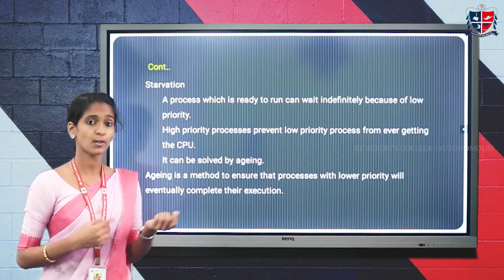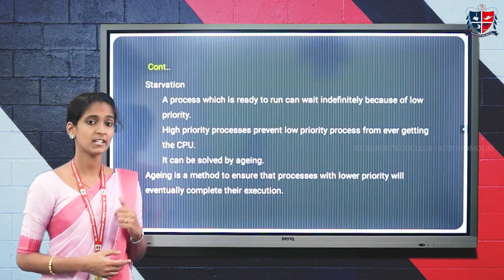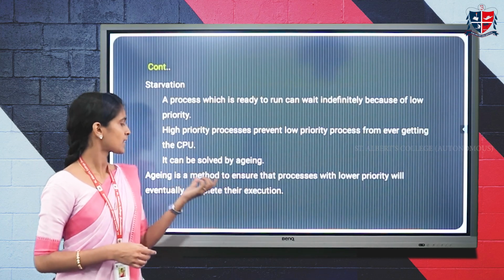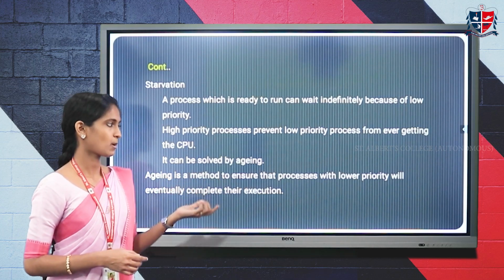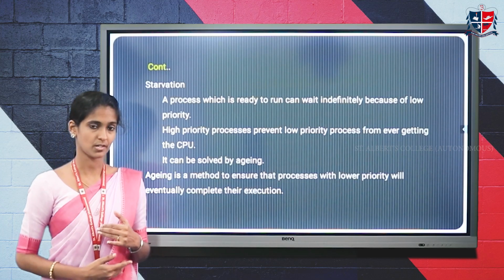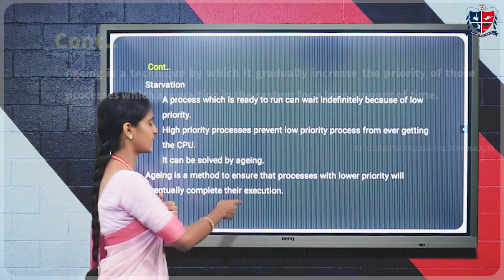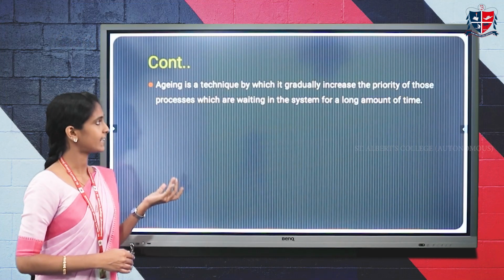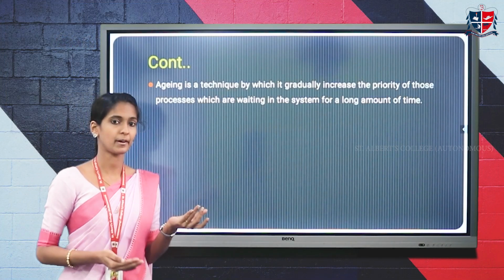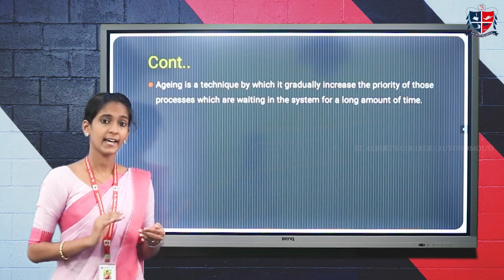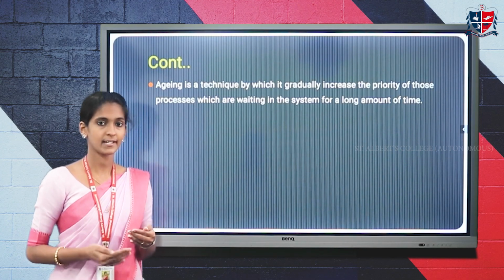Starvation can be solved by using a technique called aging. Aging is a method to ensure that processes with low priority will eventually complete their execution. Now let's check how we can perform aging. Aging is a technique that gradually increases the priority of a lower priority process in order for it to get the CPU for its execution.